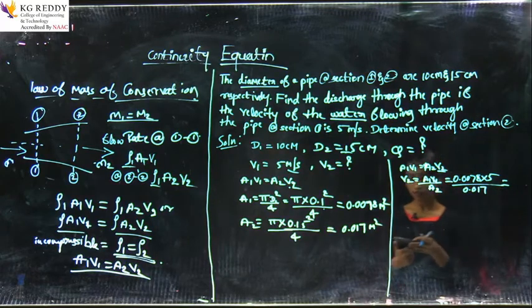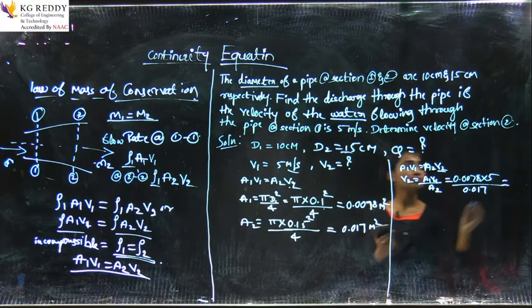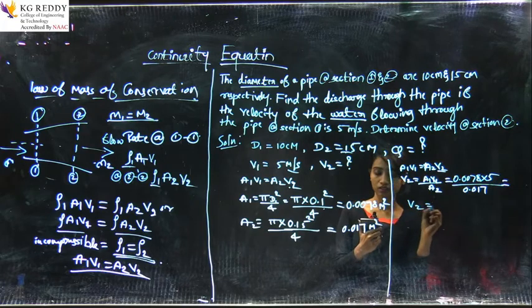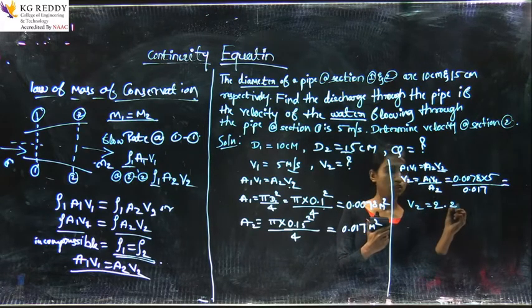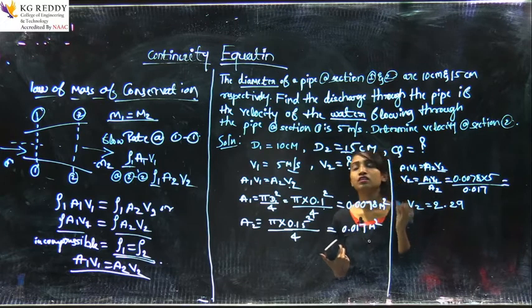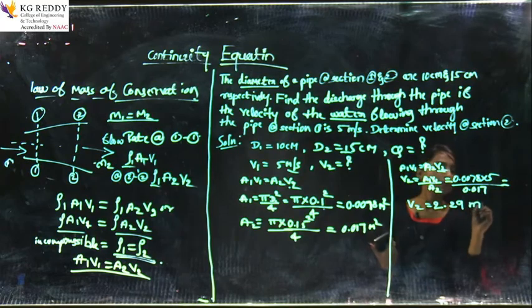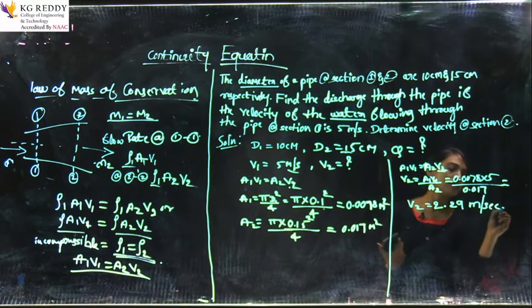So, now we will calculate 0.0078 into 5 divided by 0.017. So, we got V2 is 2.29. What is this unit? All is in meter, so meter per second.